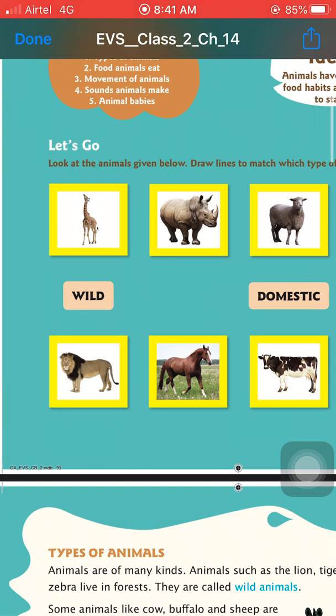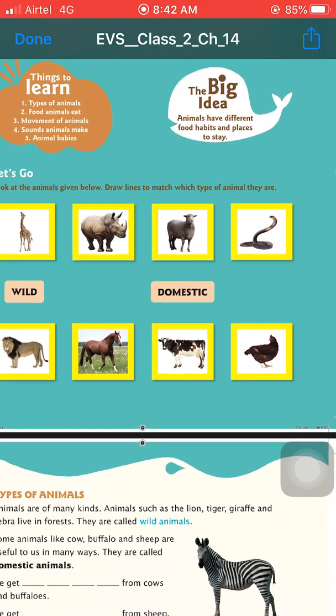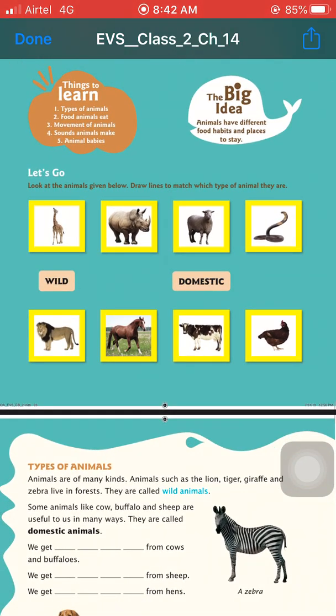Here you can see the picture of a giraffe. A giraffe lives in a forest, so we can match it with a wild animal. Next is the hippopotamus, which we can also match with a wild animal. The next one is the lion, also a wild animal. And the snake is also a wild animal because we cannot stay with a snake within our house, and we cannot keep it at our homes.